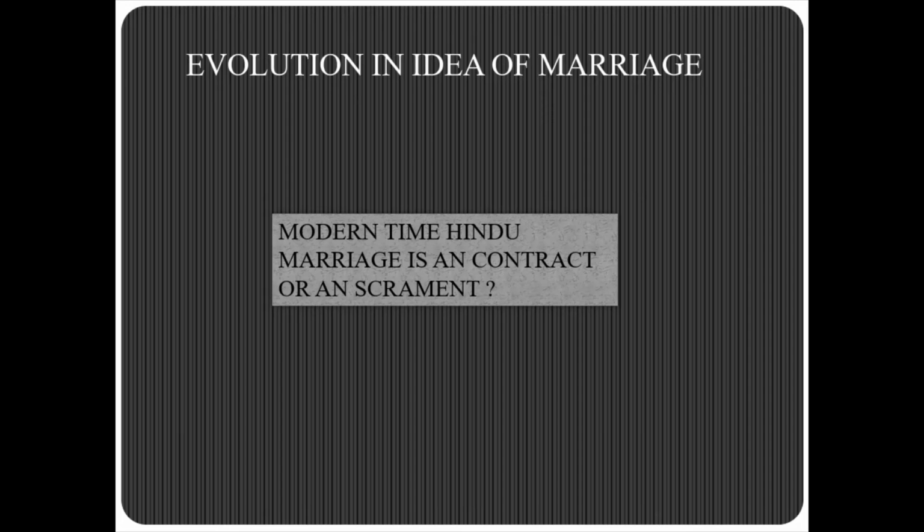So initially polygamy was recognized, but Hindu Marriage Act 1955 abolished it and established monogamy as a strict rule along with the introduction of divorce. So the evolution of the concept of Hindu marriage came after the Hindu Marriage Act, when polygamy was abolished and monogamy was established. Also the concept of divorce was introduced, as earlier divorce was not recognized in Hindus.